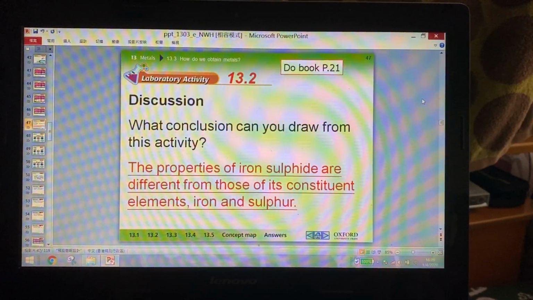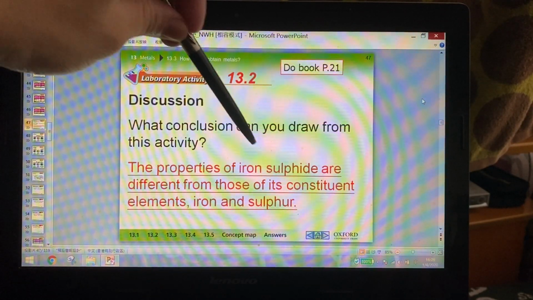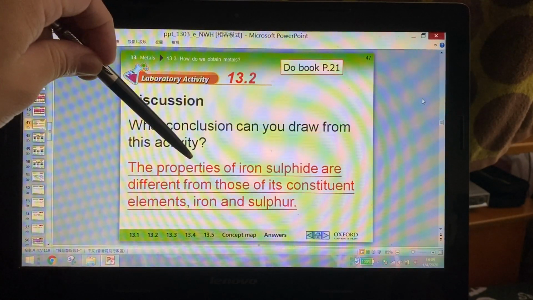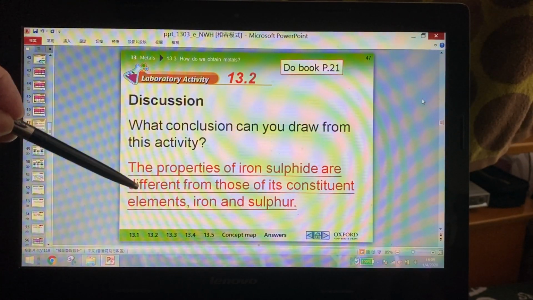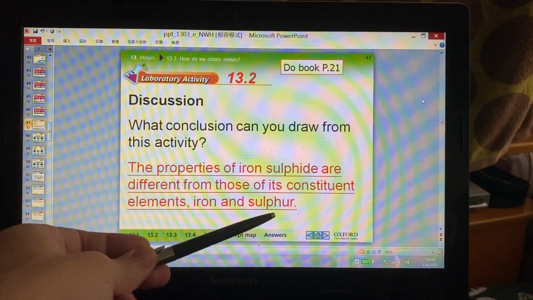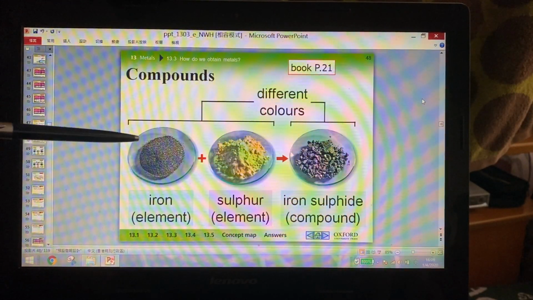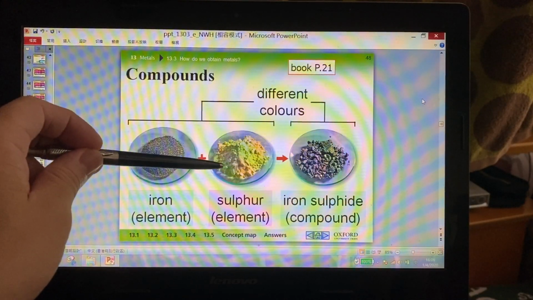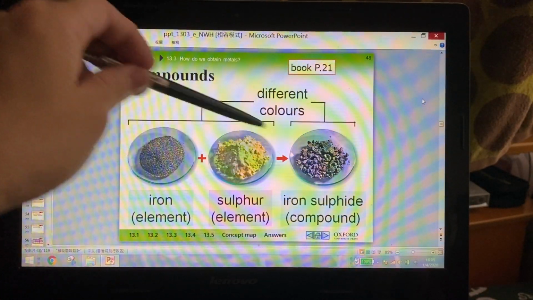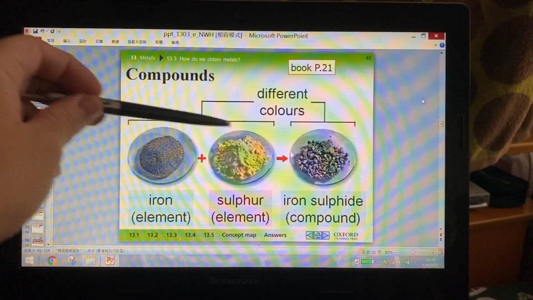And then the conclusion is that for iron sulfide, the properties are totally different from iron or sulfur. So this is the element iron, this is the element sulfur, but they have a chemical reaction.